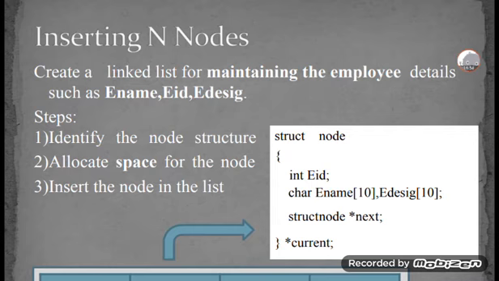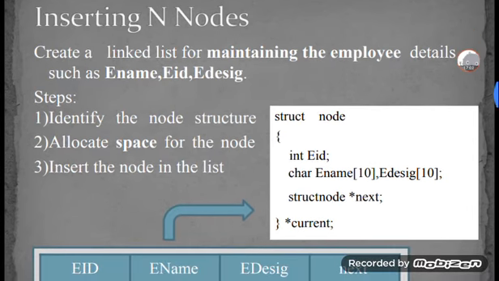The steps are: first, identify the node structure. And the second one is to allocate space for that node. If you identify the node, then you allocate the space for that node. Then only you insert the node in that list.